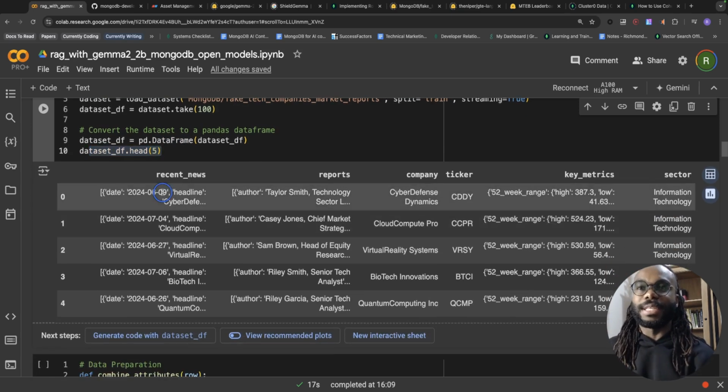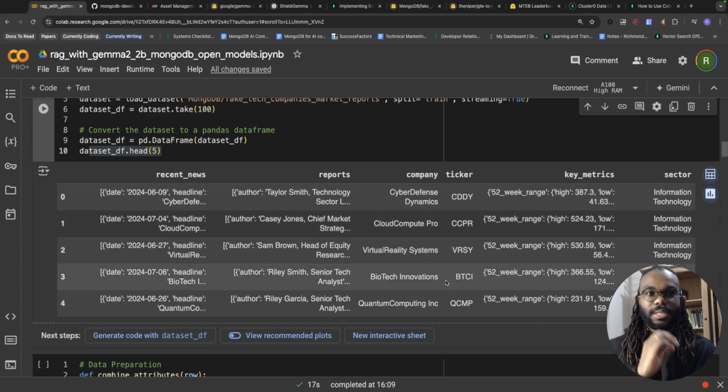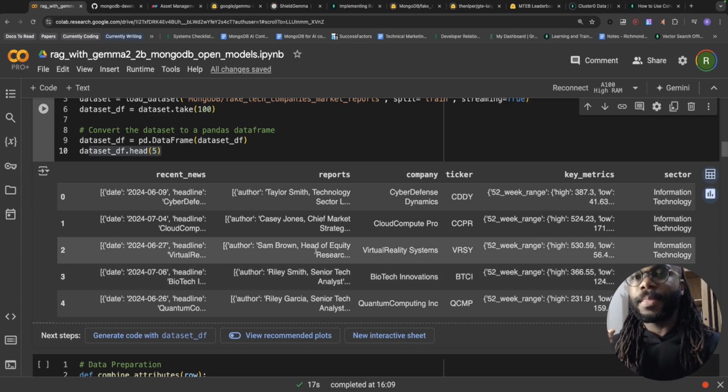So here we have the recent news, which is just a very simple headline. And we're going to have the reports. The reports are basically author, and we have the reports content as well, which is an extensive corpus of text. We have the name of the company and the ticker symbol, and also some key metrics of the company, which includes the stock price, the high and low of the stock price on a 52-week range, and the sector of the company. One thing I do want to let you guys know is this is all fake data. This is synthetic data generated by an LLM that I created, essentially. This is not real. This is fake news. These are fake companies.